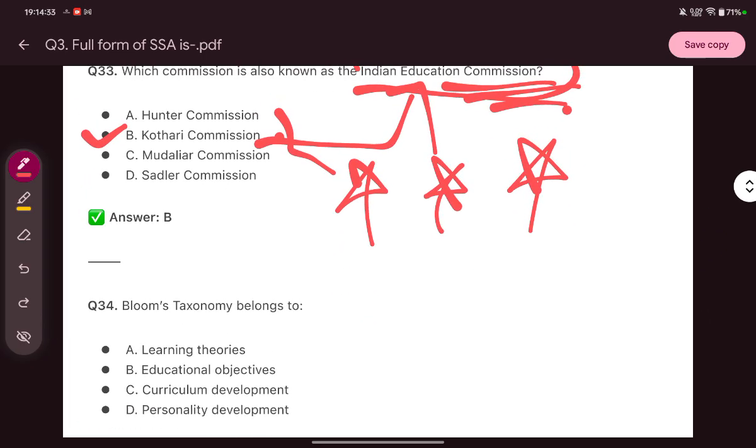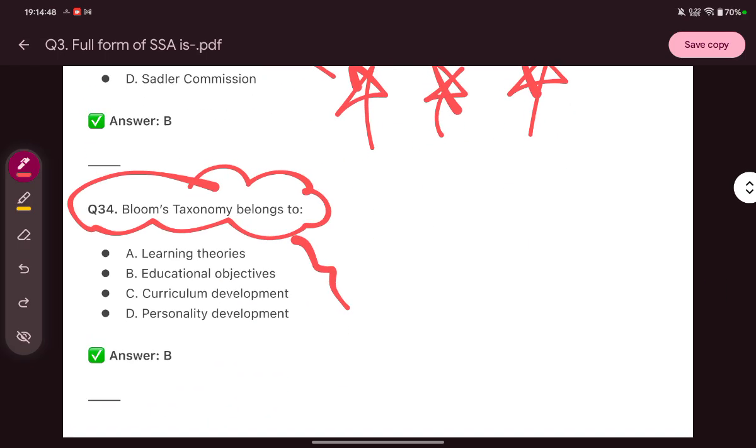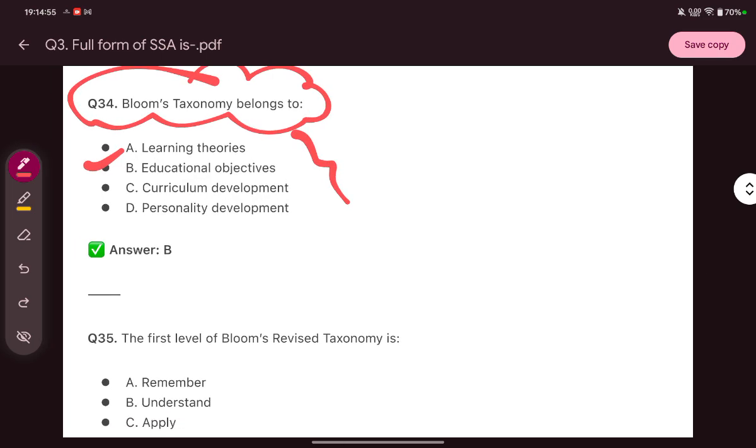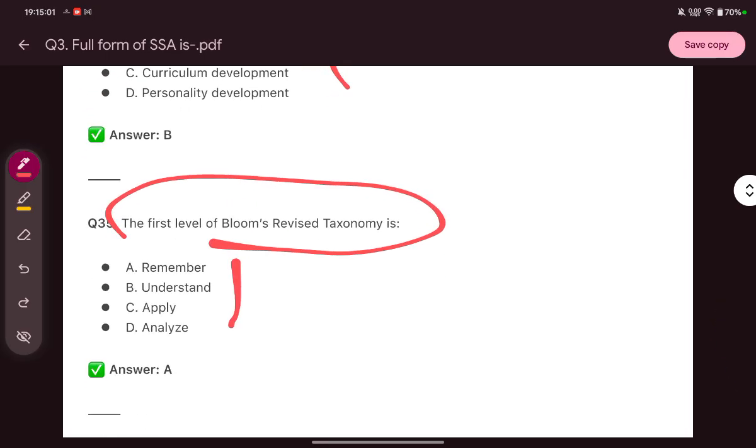So next question is, Bloom's taxonomy belongs to, so it is kind of an education pedagogy question. Bloom's taxonomy, I'm so sorry, belongs to which of these? The answer is educational objectives. Next, the first level of Bloom's revised taxonomy is? The answer is A, that is remember.